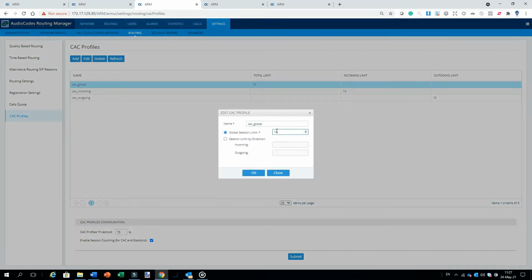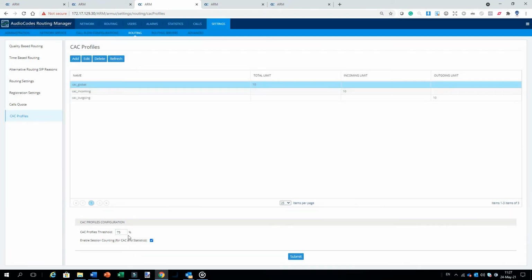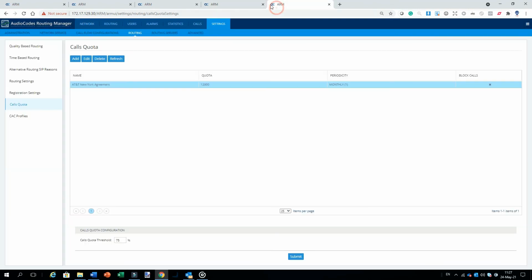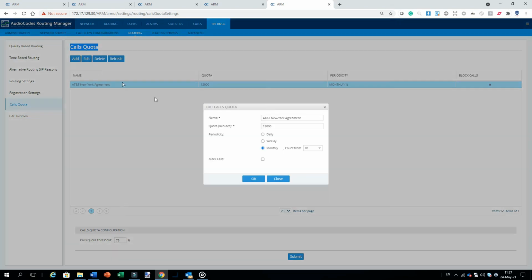of concurrent calls. In ARM version 9.4, we've introduced the ability to define CAC profiles for customer entities, peer connections, and VoIP peers. This allows operators to implement load balancing and prevent oversubscription by controlling the number of sessions across the entire network. We've also introduced monthly call time limits, which can be applied to one or more peer connections.